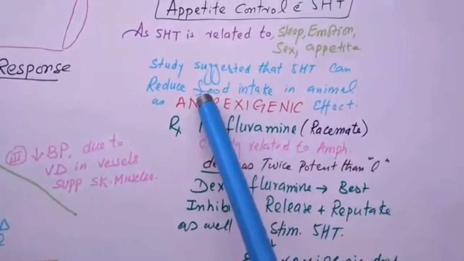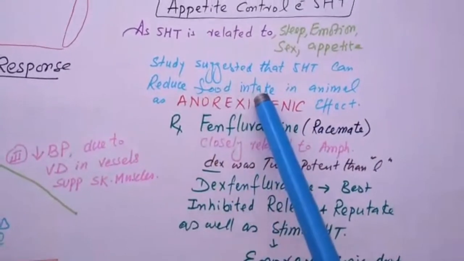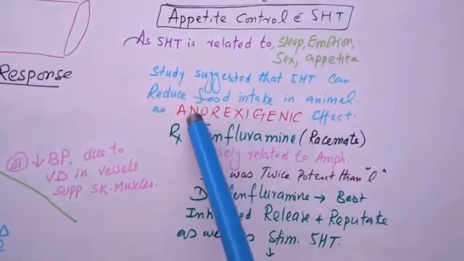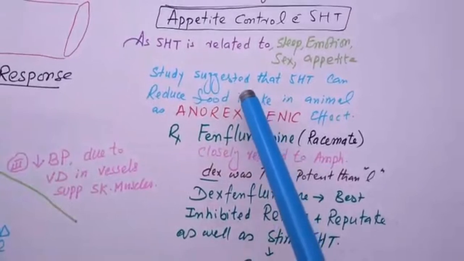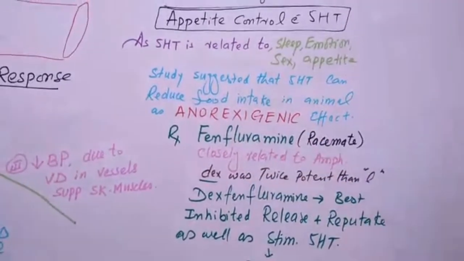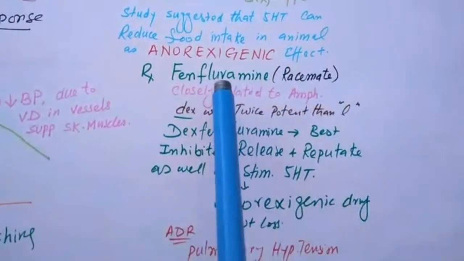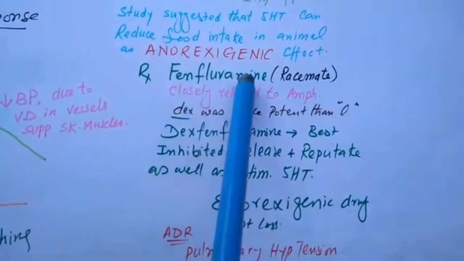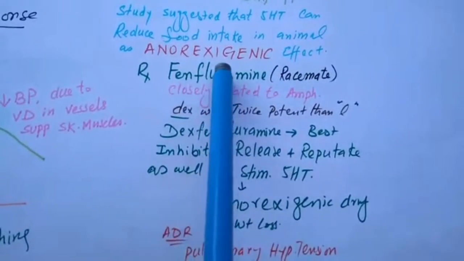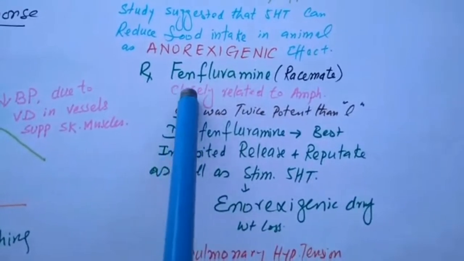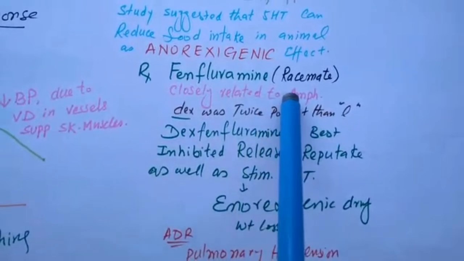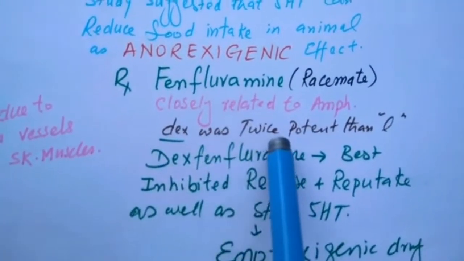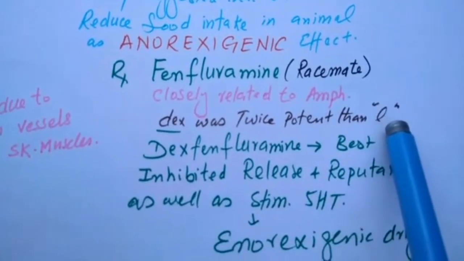Studies suggest that 5-HT can reduce food intake in animals as an anorexic agent, and for the reduction of weight. For this purpose, a drug was designed, fenfluramine. This was a racemic mixture, a racemate, meaning L and dextro forms. This drug was closely related to amphetamine, but the dextro form of fenfluramine was twice as potent as the levo form.